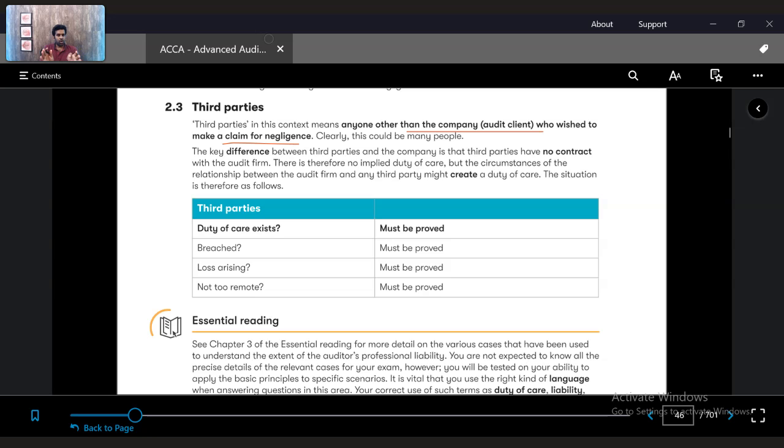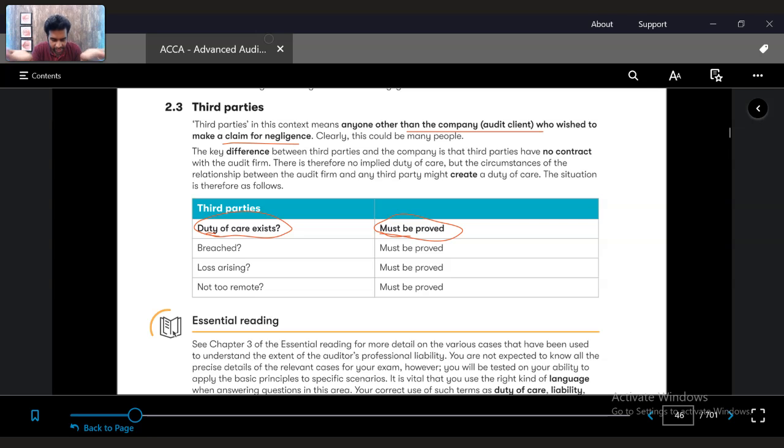Firstly, did the auditor have a relationship with the bank? No. The bank asked for the audit report, and the client gave the audit report. The auditor is not addressing the bank. In his audit report, whom does he address? He addresses the shareholders. He has not performed any specific procedure for the bank. So whether a duty of care exists has to be proven. If the auditor performed services for the specific third party who is suing, that has to be proven.